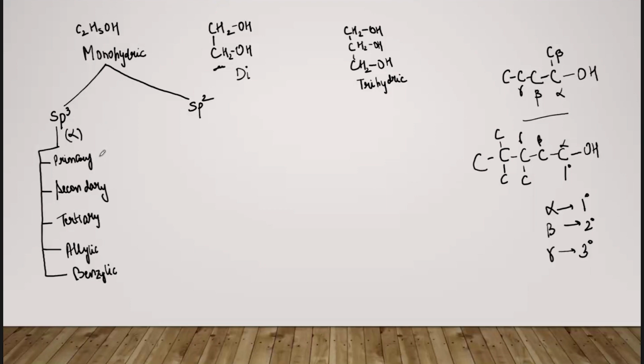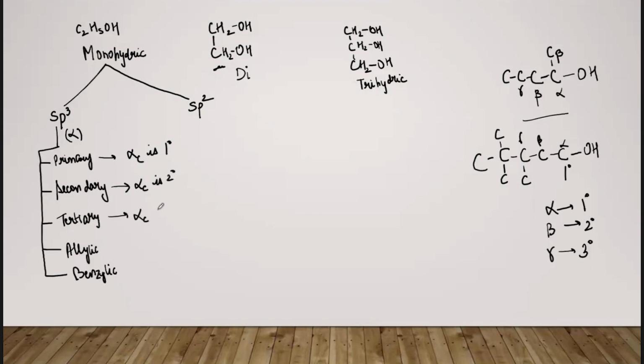मतलब if the alpha carbon is 1 degree, then that alcohol will be termed as primary alcohol. ठीक है, similarly if the OH group is attached to the secondary carbon atom, that is the secondary alcohol. मतलब alpha carbon is 2 degree, secondary or 2 degree.